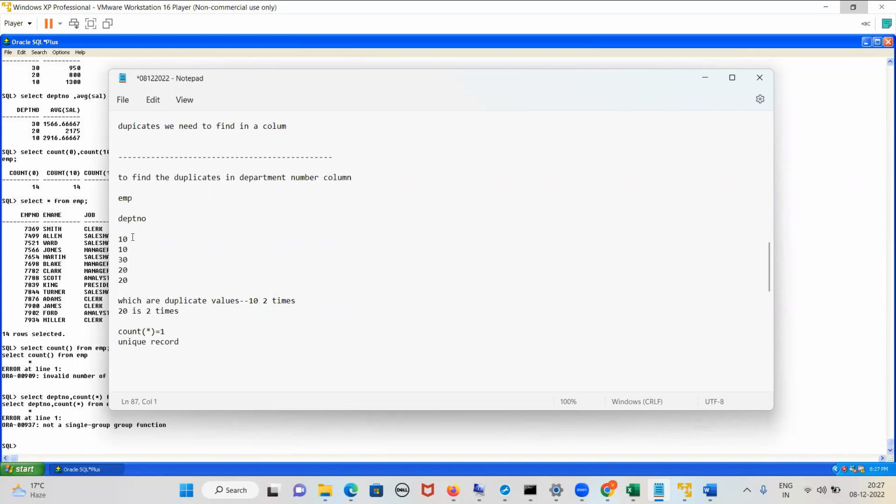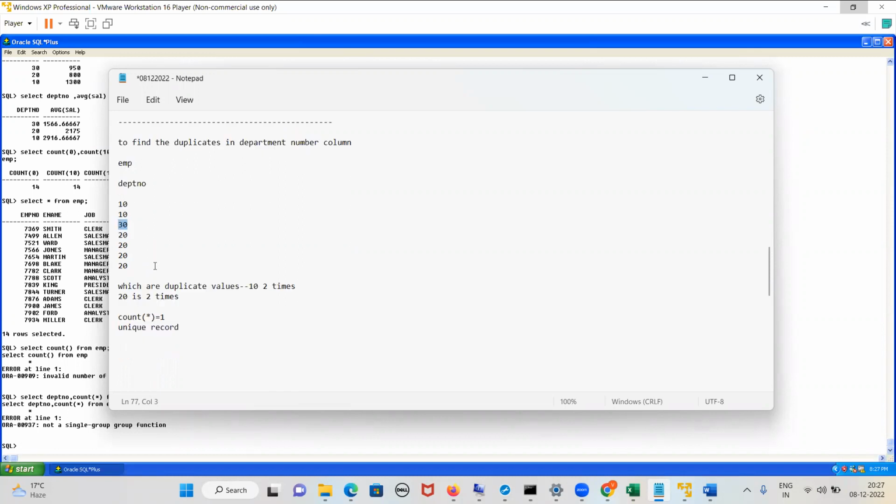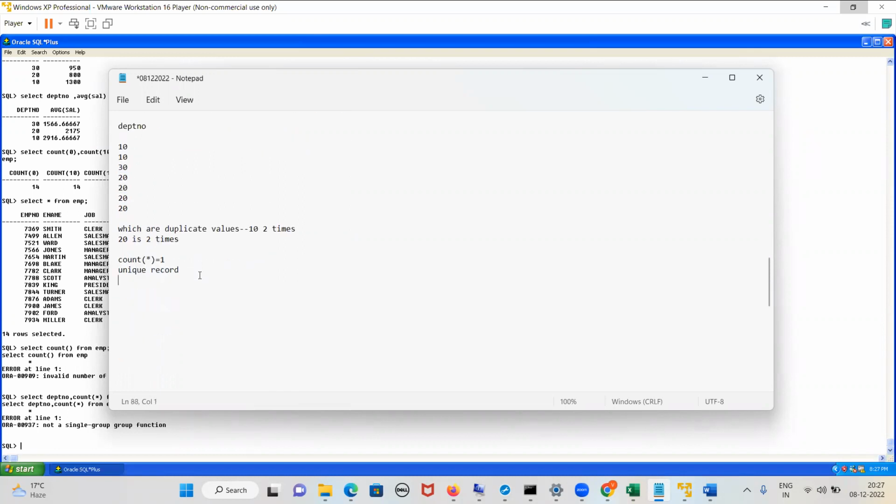So this 10 is 2 times, which means it is duplicated. This 20 is 2 times, which means it is duplicated. Again, 20 was there. How many times is 20 coming? 4 times. Is it greater than 1? Yes, so it is duplicated. And what is the count of 30? 1. So is the record unique or duplicated? Unique.